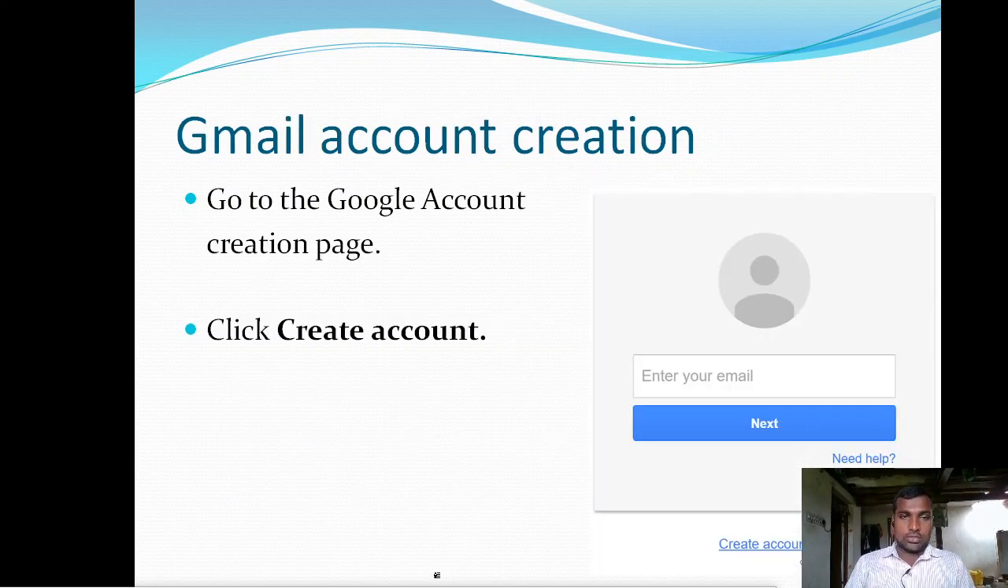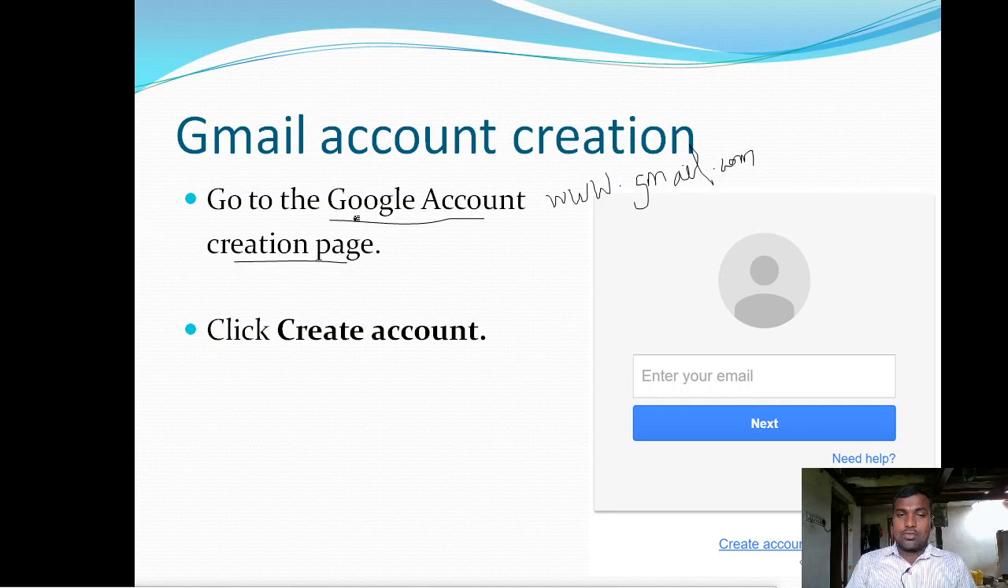Next, now let us look at how to create a Gmail account. First of all, go to the Google account creation page. Google account creation page means www.gmail.com.